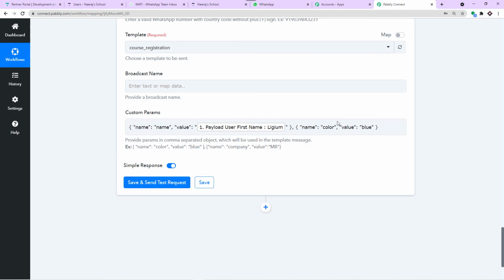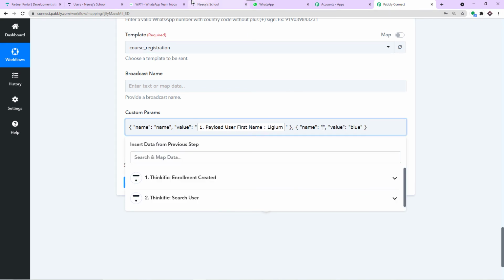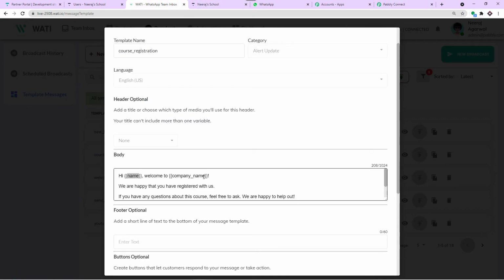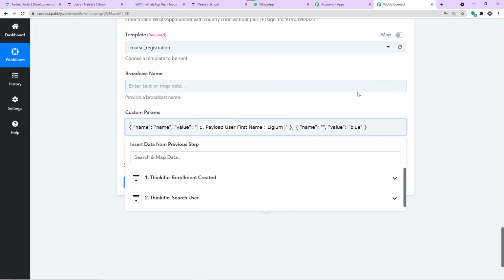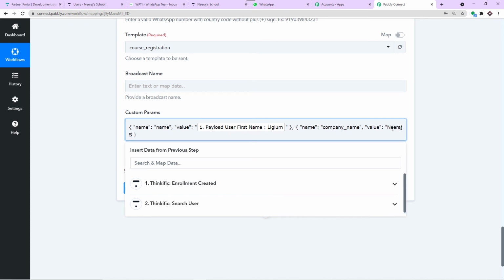So we have the second one. I'm going to remove this. This time, the company name will come here. So I'm going to copy all of this and paste it here. So easy. Now the value of the company name is, I'm going with my own school name, that is Neeraj Sports School.